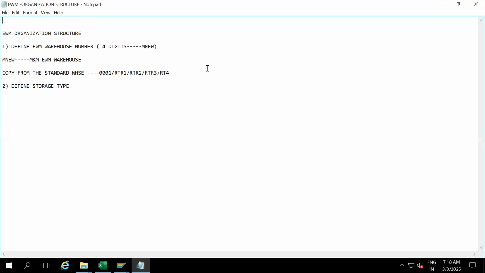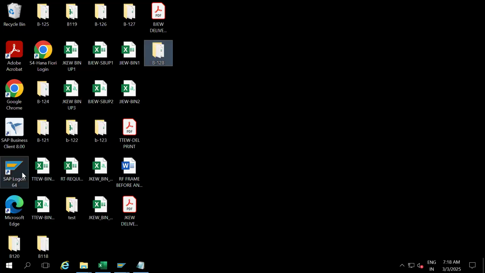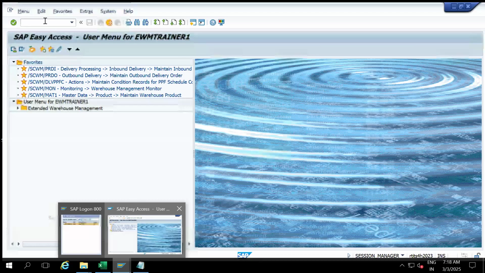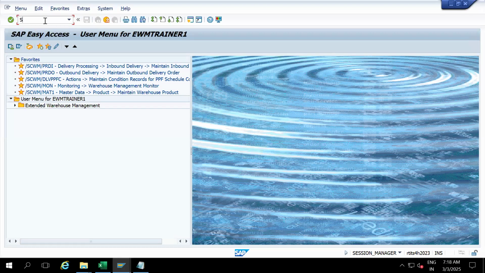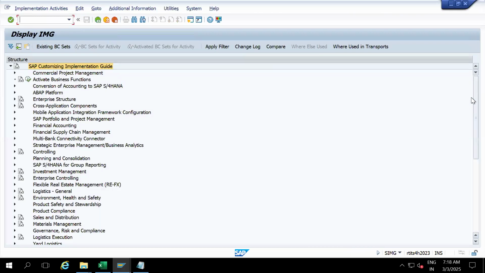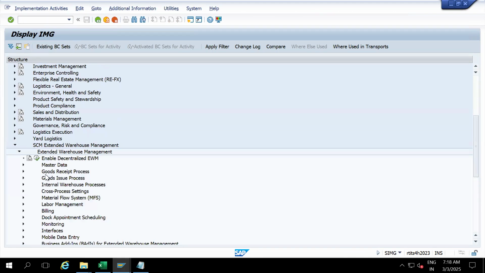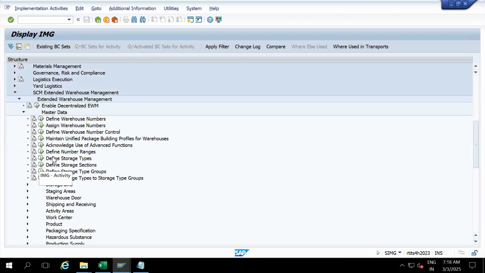RT, R4. These are the 4 warehouses you can use. So let me show you the path once again. Go to the system, SPRO, reference IMG, SCM, extended warehouse management, master data, define warehouse numbers.